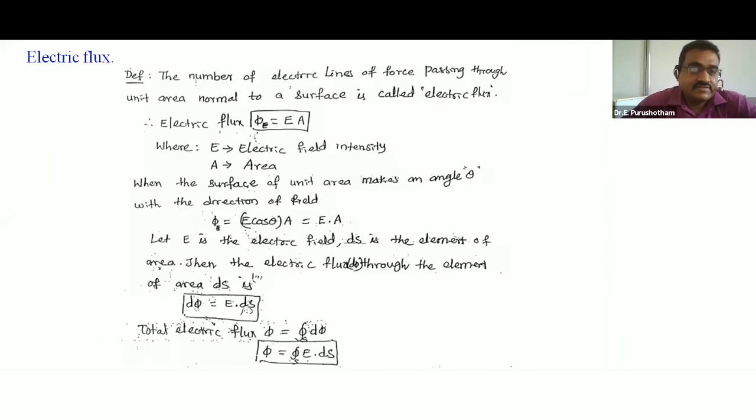What is the definition of electric flux? You studied it in your intermediate.